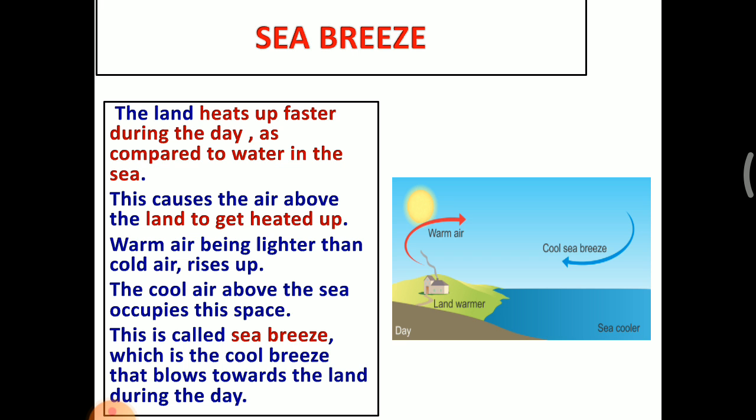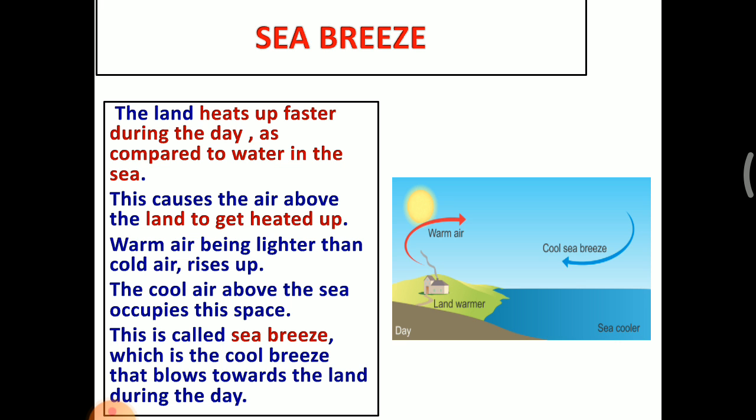The first one is sea breeze. You know that breeze means very gentle and pleasant air. Wind is called breeze. Look at this diagram. Here I have shown one image, that is a sea breeze. The land heats up faster during the day as compared to water in the sea.